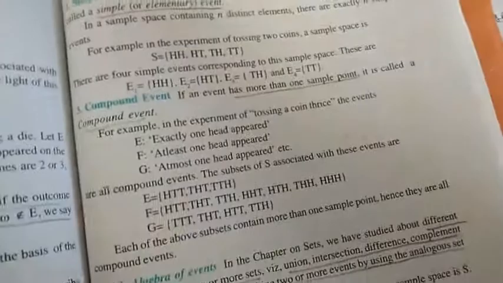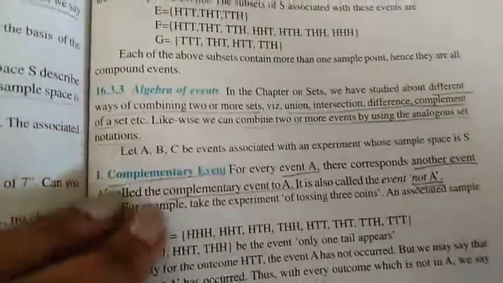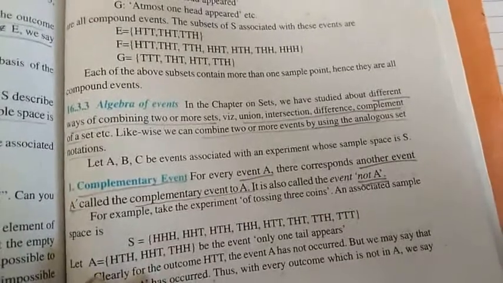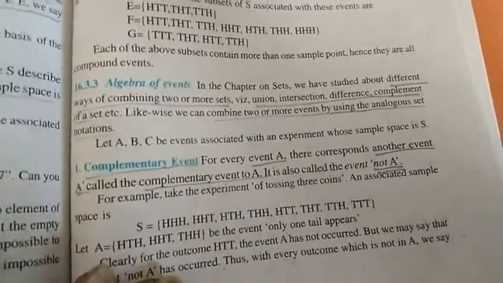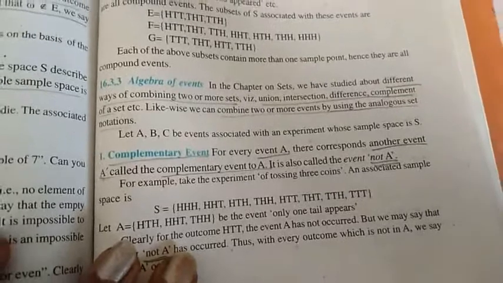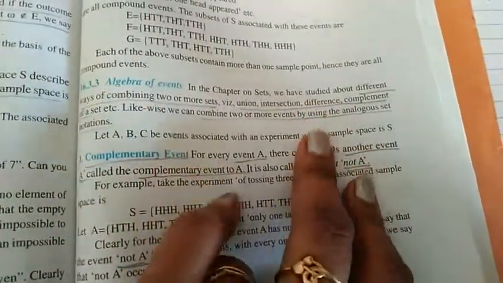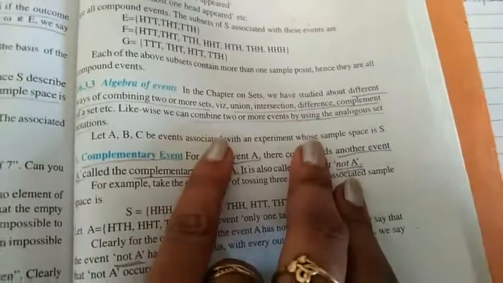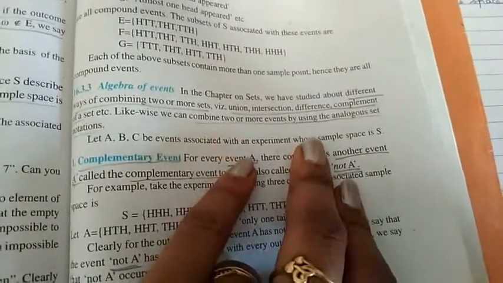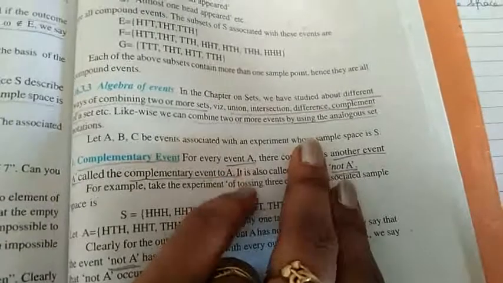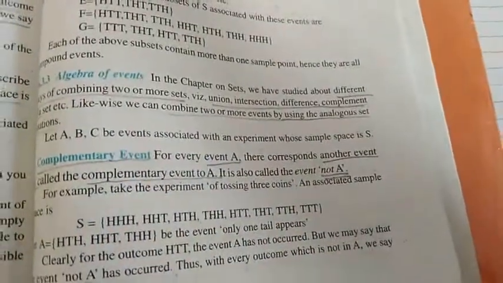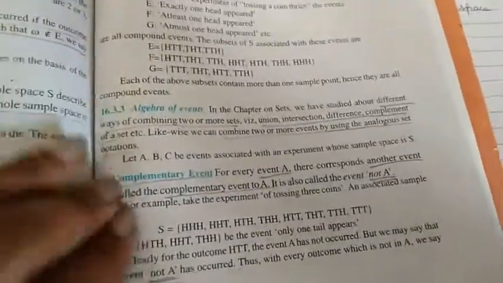Now let us move on to the algebra of events. As we do algebraic operations on sets, we can perform some operations on events as well. So when we combine, we have union, intersection, difference, complement, etc. Likewise, we can combine 2 or more events by using the analogous set notations. The same type of things we use in set notation, here also we are going to use.